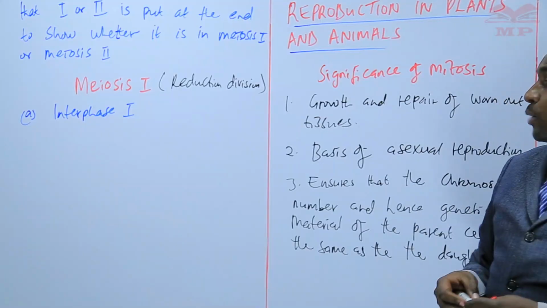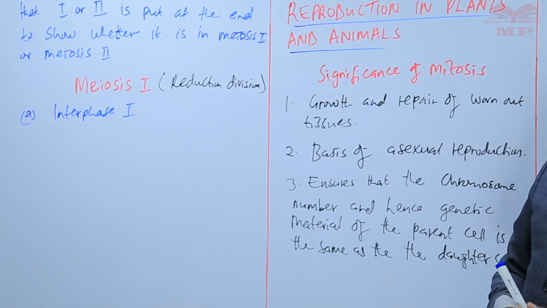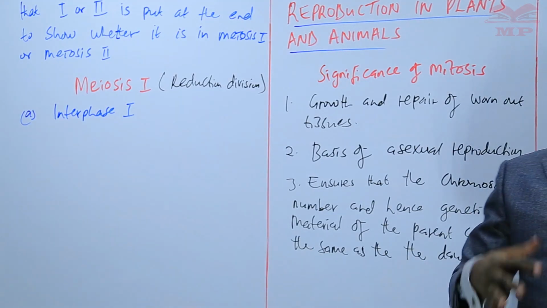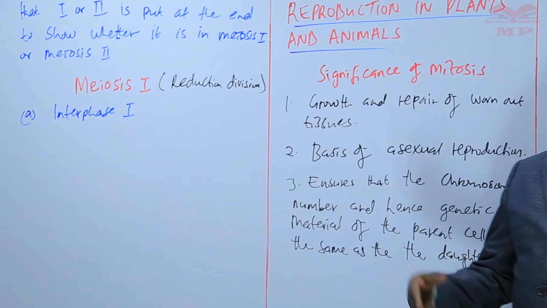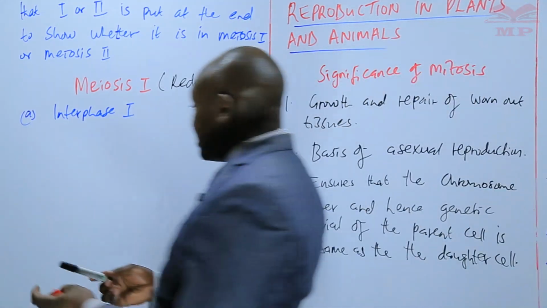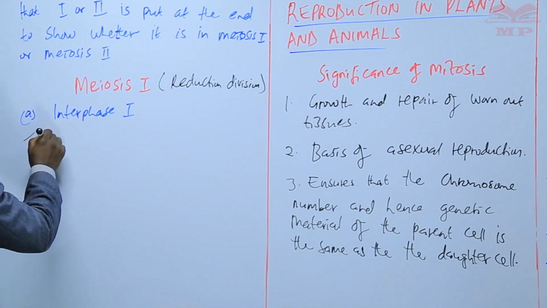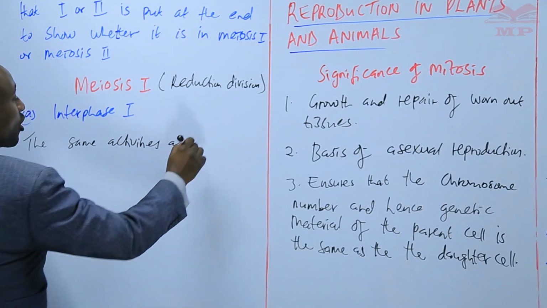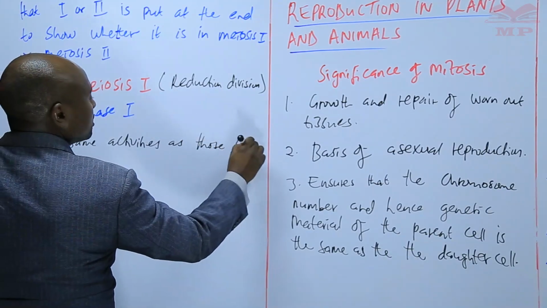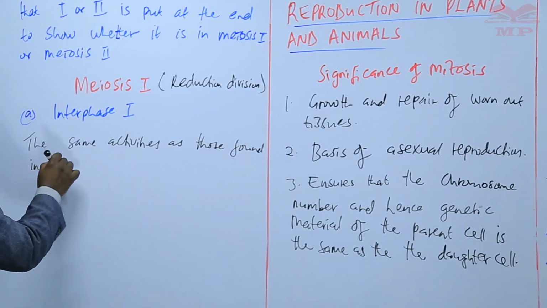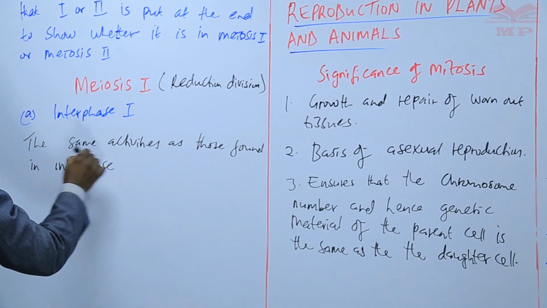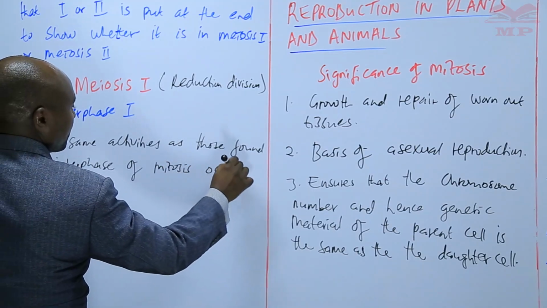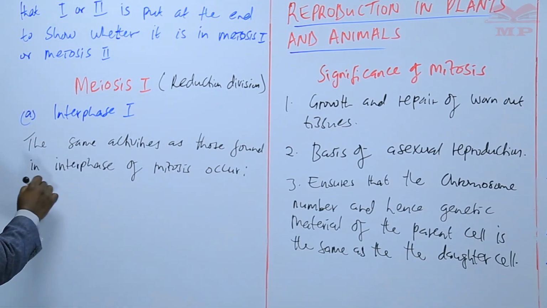Now, we'll go through the interphase 1. And this interphase 1 of meiosis 1 is similar to mitosis. Basically, it involves preparation for cell division. So the same activities as those found in interphase of mitosis occur. We mentioned them.